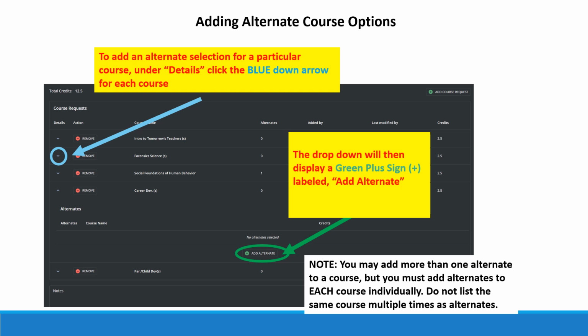You may add more than one alternate to a course, but you must add alternates to each course individually. So that means you need to choose the blue down arrow for each of your courses and add, again, at least 1 or 2 alternates. Please do not list the same course over and over again as an alternate, because you do need a good variety of classes to be able to fill your schedule.